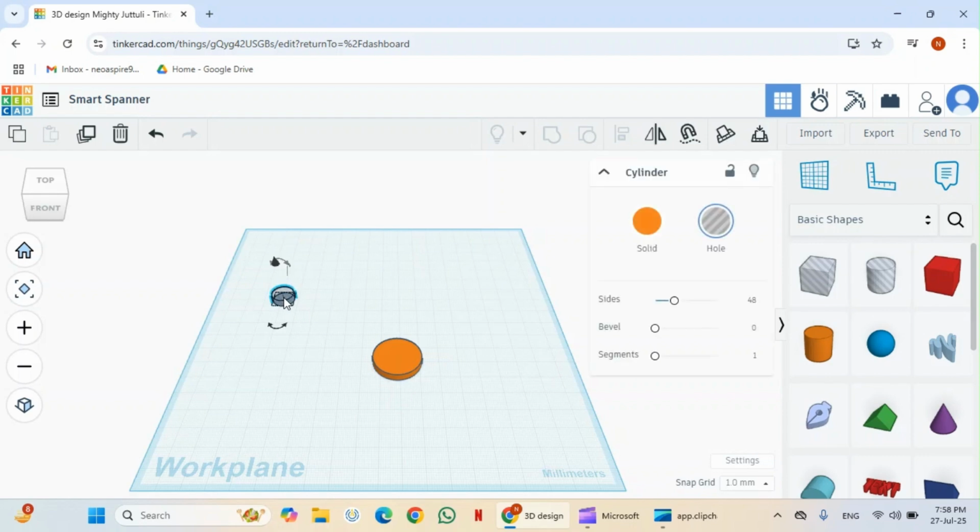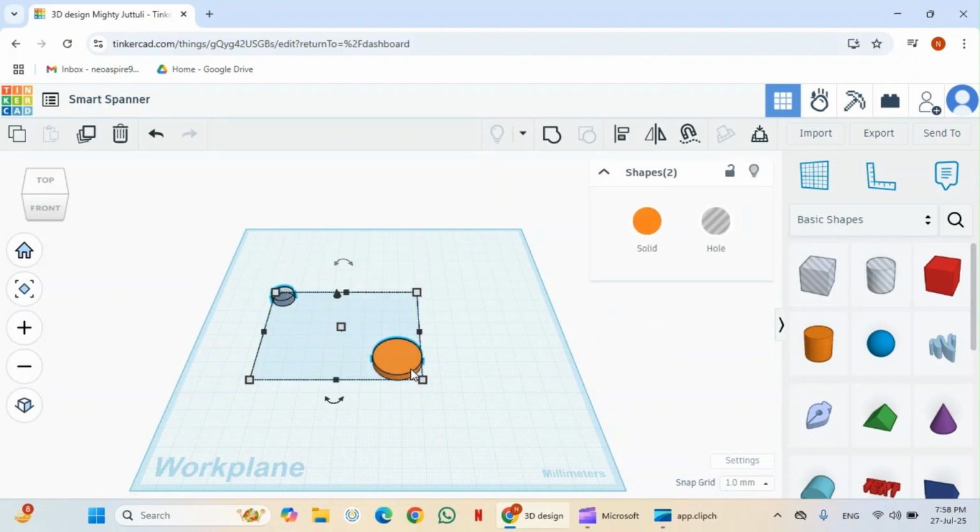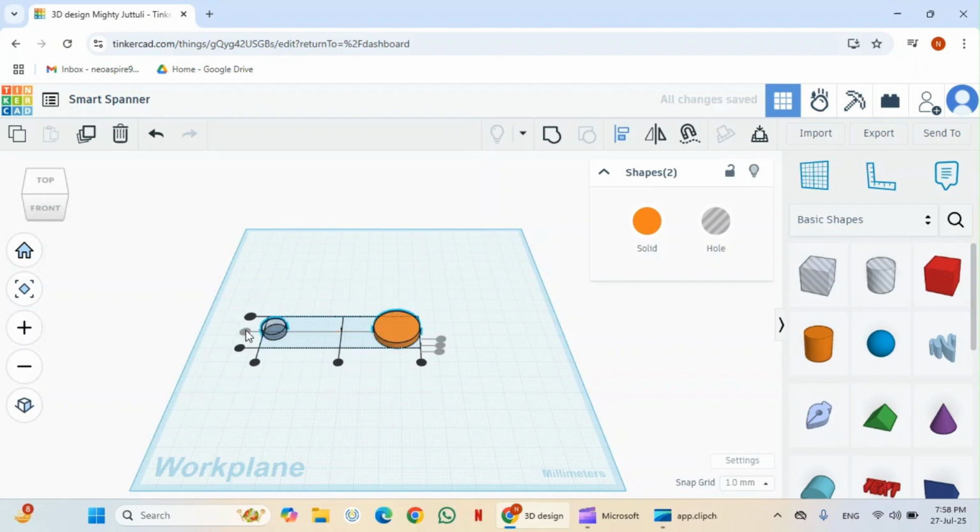Select the hollow cylinder. Now press the shift key and select the other cylinder. After this, go to the align button. Click on it. Then these handles will be activated. Now click on this handle with the left mouse button, and then on this handle as well.